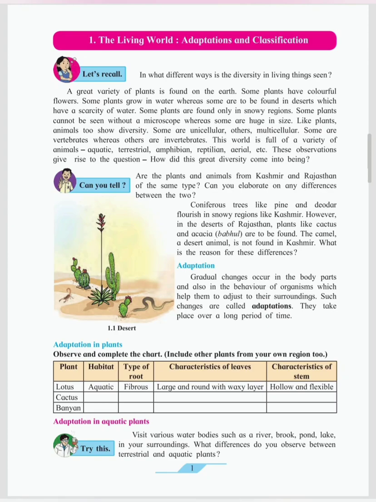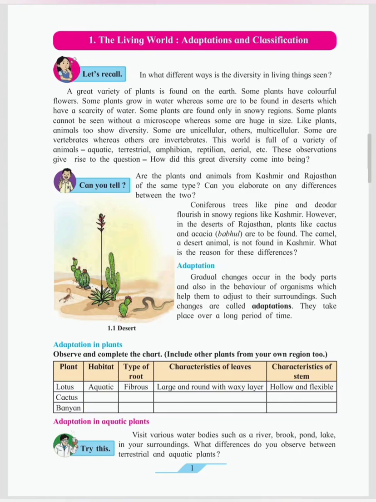Plants found in areas like Rajasthan and those found in areas like Kashmir are different from each other. Why does this happen? This happens because of the climate present there, the amount of water, and the type of soil present in that region, which make different types of plants and animals present there.